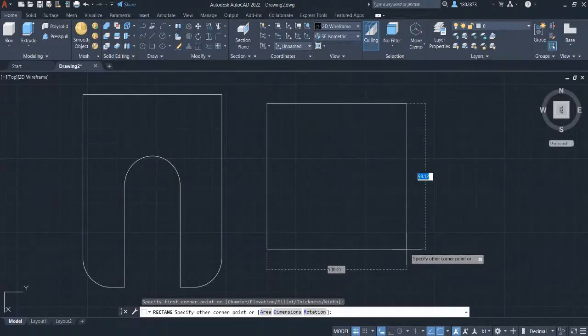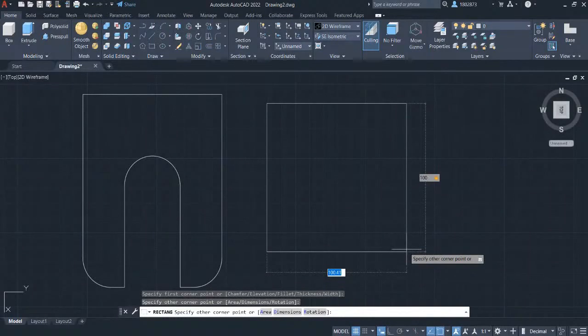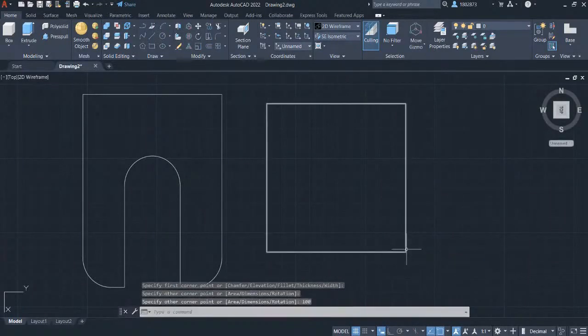Let's key in for the width and length to be 100. Type in 100. Press tab to define the other side, and key in 100. Press enter. Let's create a center point for this rectangle.